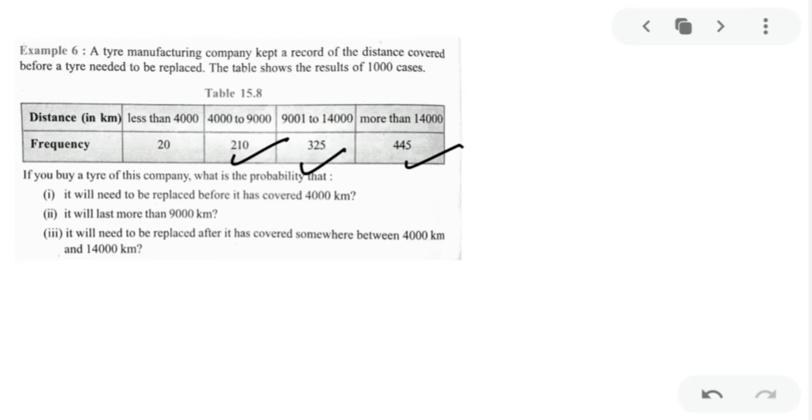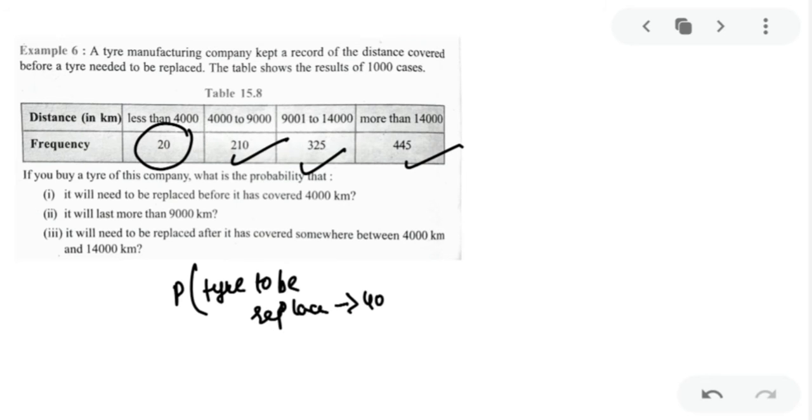Now, if you buy a tire of this company, what is the probability that it will need to be replaced before it has covered 4,000 kilometers? तो अगर आपके 4,000 किलोमीटर्स कवर हुए हैं तो probability of tire to be replaced if the distance is 4,000 or under it, the probability is 20 upon.